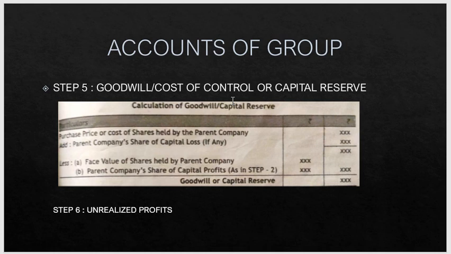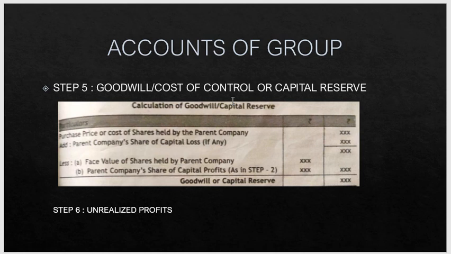So when a parent company purchases the shares of a subsidiary company at a price which is more than the paid up value of the shares, the excess amount paid represents payment for goodwill. The amount of goodwill will be shown on the asset side of the consolidated balance sheet.